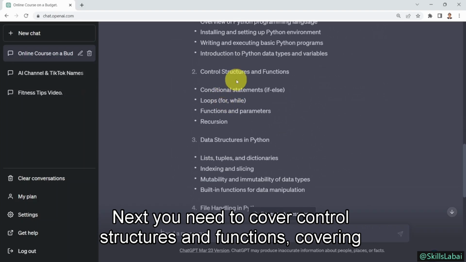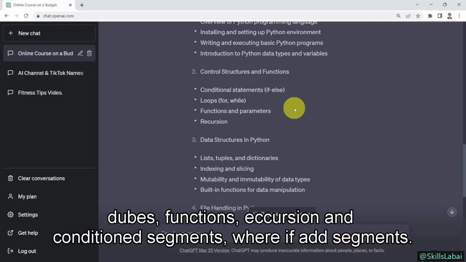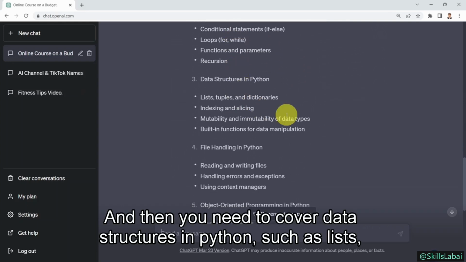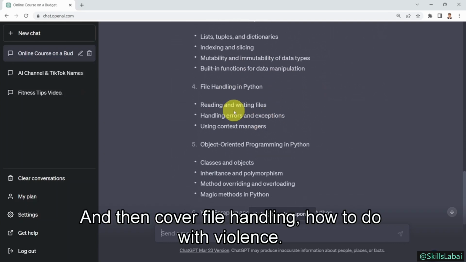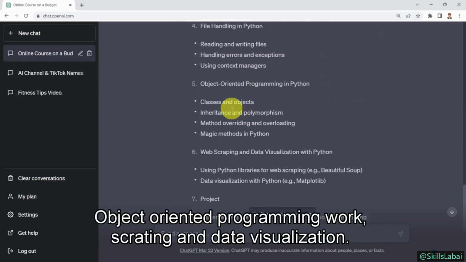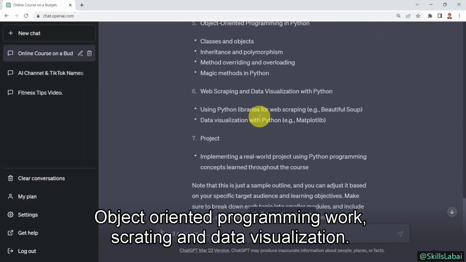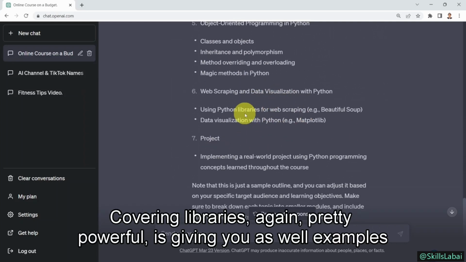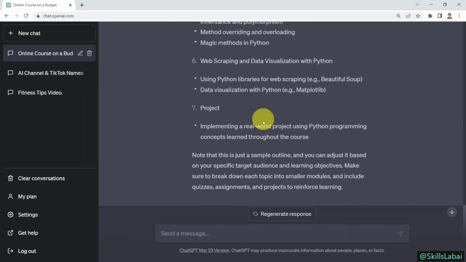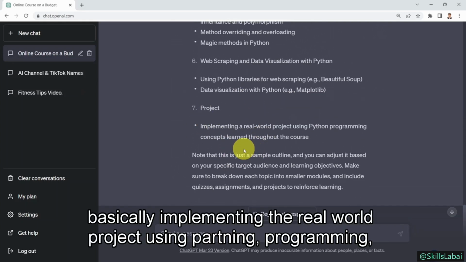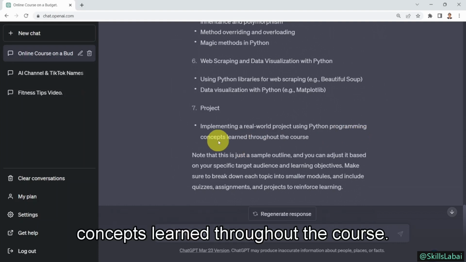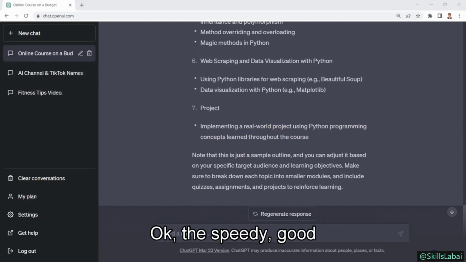Next, you need to cover control structures and functions, covering loops, functions, recursion, and conditional statements, or if statements. And then you need to cover data structures in Python, such as lists, tuples, dictionaries, indexing and slicing. And then cover file handling, object-oriented programming, web scraping, and data visualization, covering libraries. Again, pretty powerful, it's giving you examples as well. And also concluding the course with a project, basically implementing a real-world project using Python programming concepts learned throughout the course. Okay, that's pretty good.